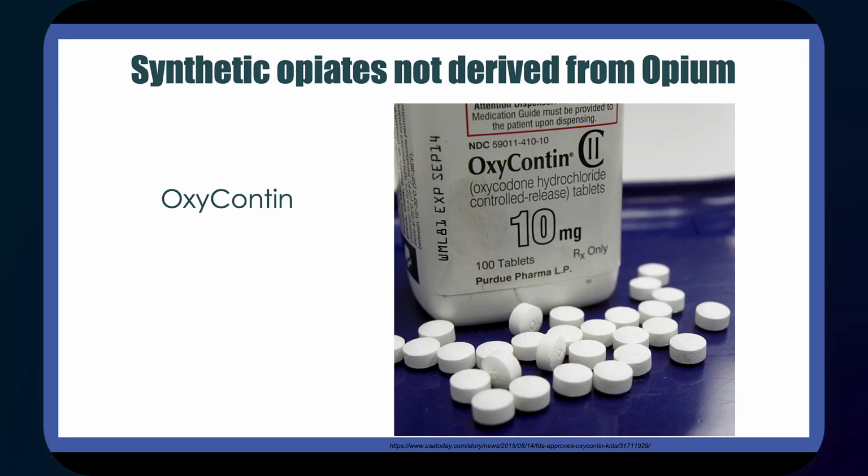There's also a bunch of synthetic opiates that aren't actually derived from opium, like OxyContin. Its active ingredient is oxycodone. It's not derived from opium or morphine, but it has the same physiological effects on the body as the opium narcotics. OxyContin is prescribed to millions of people per year for treatment of chronic pain.